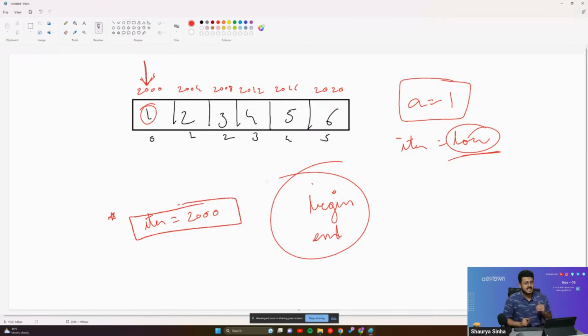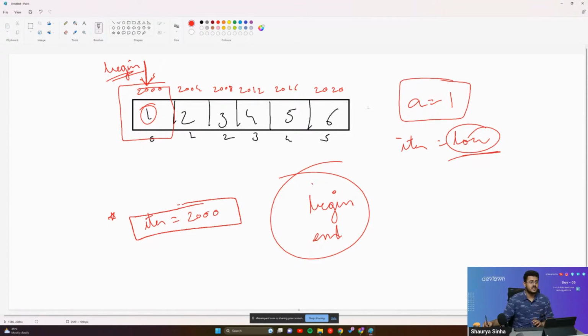And these begin and end pointers are inbuilt inside of vectors and made available to you to use. The begin pointer basically points to the first element of your vector. This begin pointer points to the very first element of your vector.